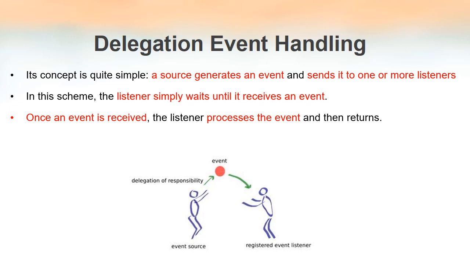So here the source does not have anything to do with the event. Whenever an event occurs, the source will send that event to the listener registered with the source. The listener will take care of the remaining things. So that is known as delegation event handling. The listener will wait until it receives an event. When the listener receives an event, it starts processing the event and returns the result.